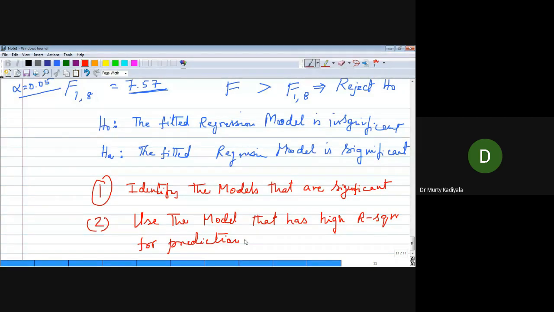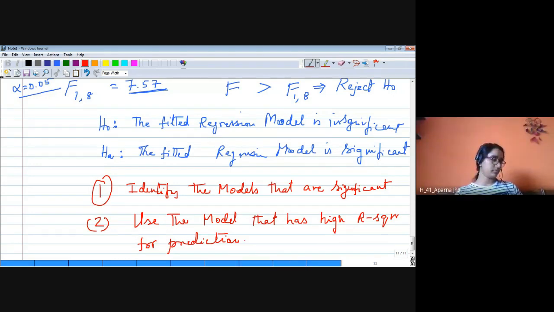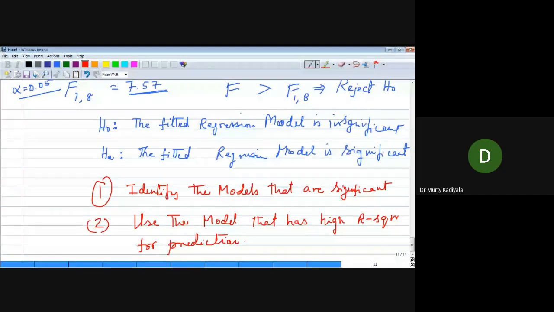Okay. So do you understand this regression model fitting? Yes, sir. Okay, good. I will demonstrate the same thing using Excel.